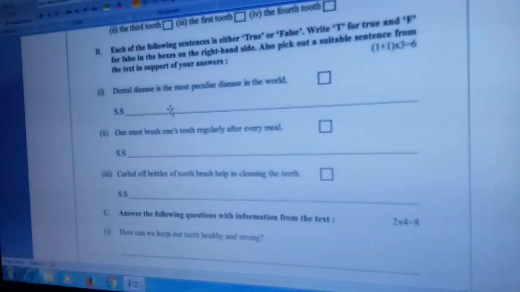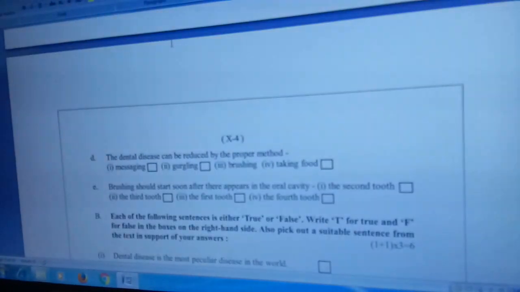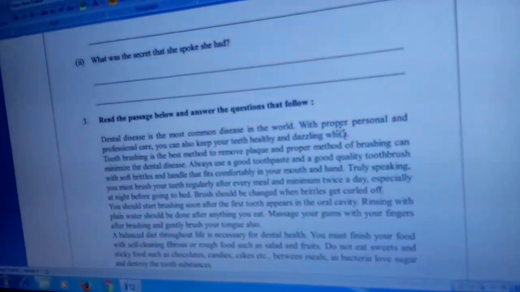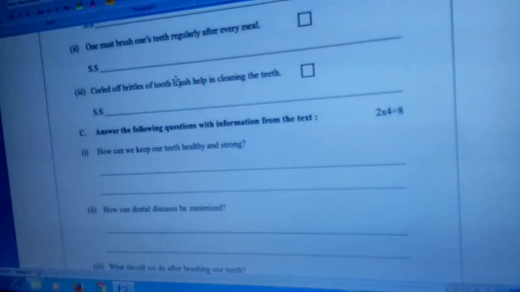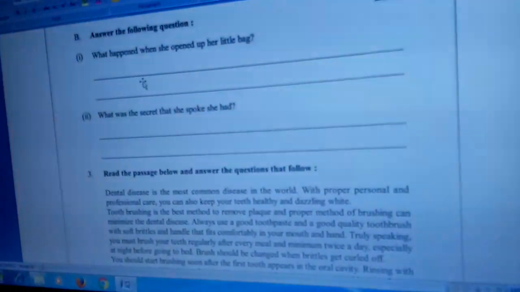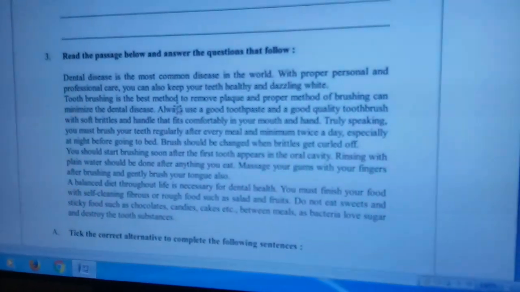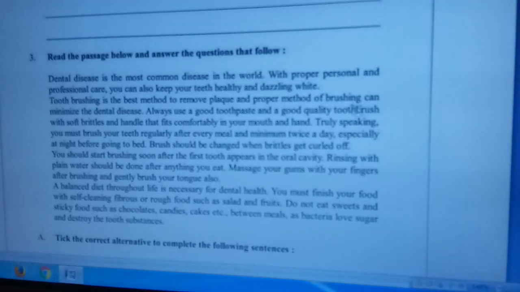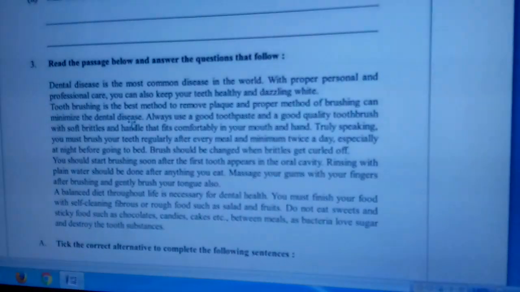We can keep our teeth healthy and strong with proper personal and professional care. Next, question number 2. How can dental diseases be minimized? And you can get the answer here. You can get the clue here. Toothbrushing is the best method to remove plaque, and proper method of brushing can minimize the dental disease. That is this part. Proper method of brushing can minimize the dental disease.